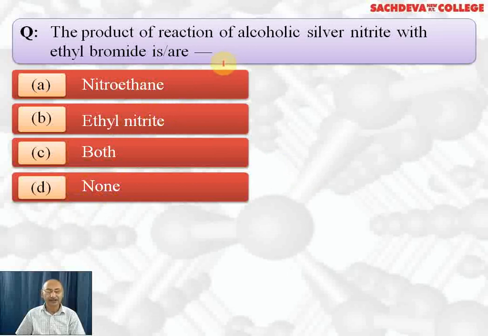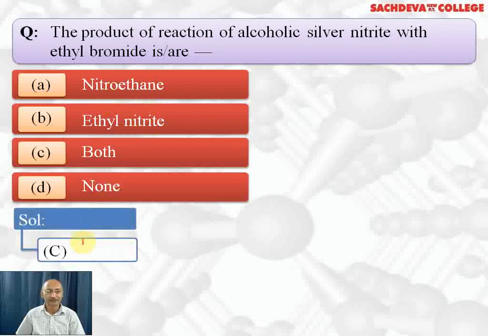If instead of silver nitrite we use potassium nitrite, then ethyl nitrite will be the major product, and nitroethane will be the minor product. So the correct answer is C part, both.